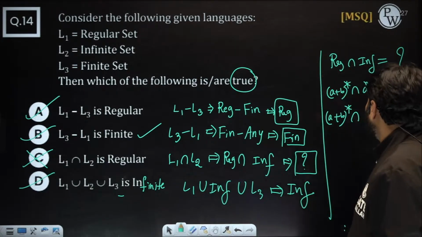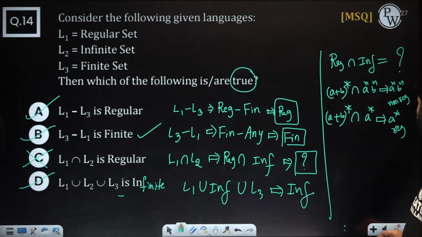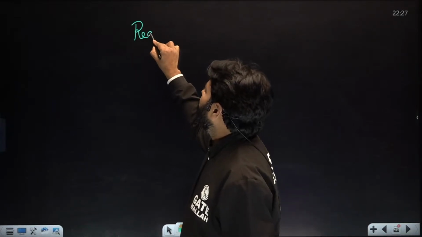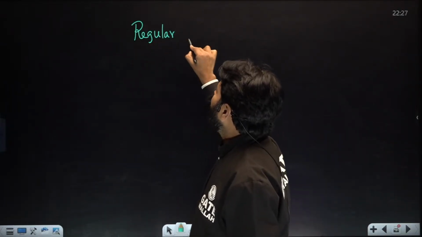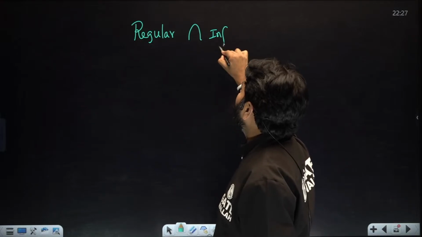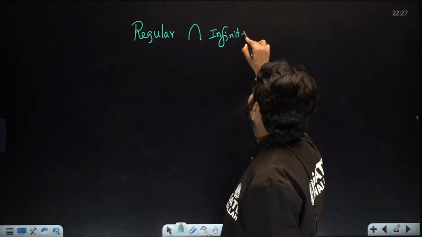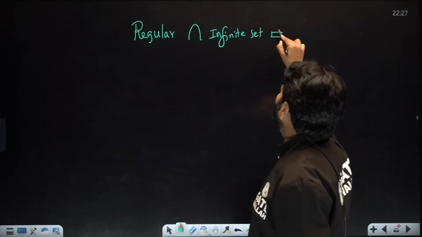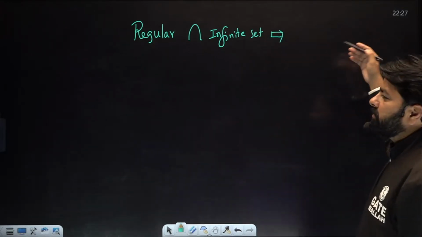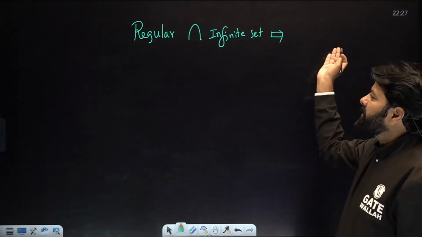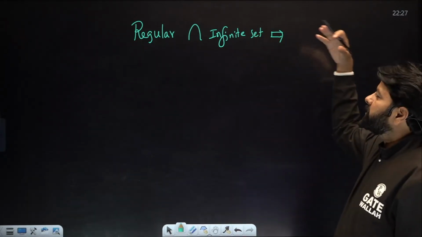If the same question comes in the exam, let's say regular intersection infinite set, what can you guarantee? Anything guaranteed? Is there any meaning of always? Can you say always CFL, always CSL, always recursive, always RE?